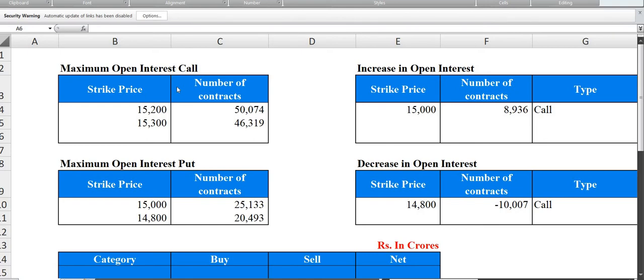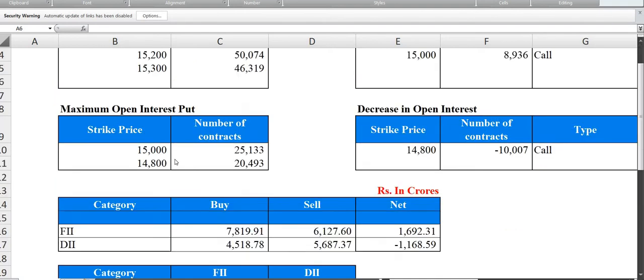On the decrease front, 14,800 contracts were written heavily in the Friday session, and that was wound off in today's session. So based on this data, 15,200 to 14,800 seems to be the range for this expiry.